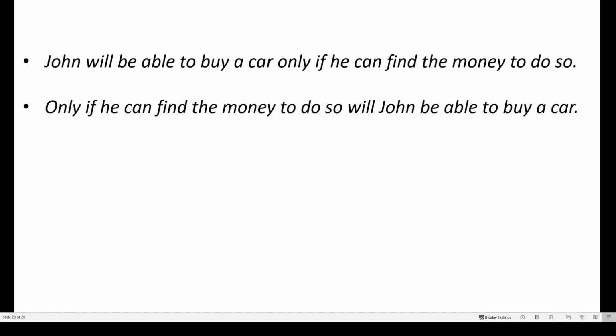That's right. So if you were to rewrite it so that only if is in the beginning, you would say, only if he can find the money to do so will John be able to buy a car. You will notice the inversion happening here. In the first sentence, John, the subject, is first, and the verb will is second. But in the second sentence, we have the inversion where the verb will is first, and then the subject John is second. So when you have the inversion with only if in the beginning, the sequence of subject and verb has changed.